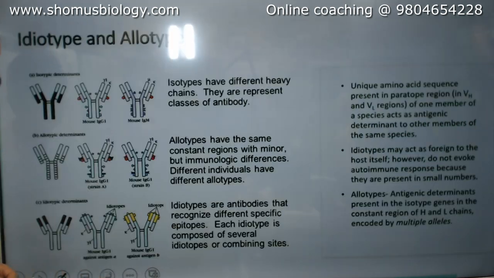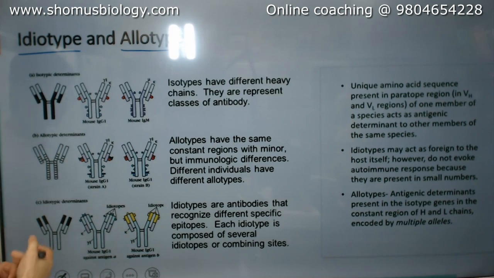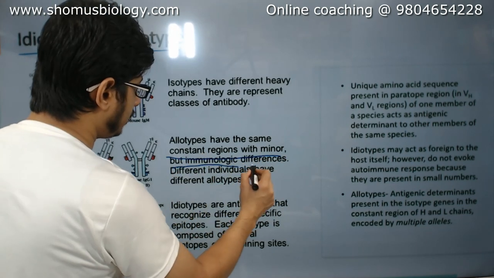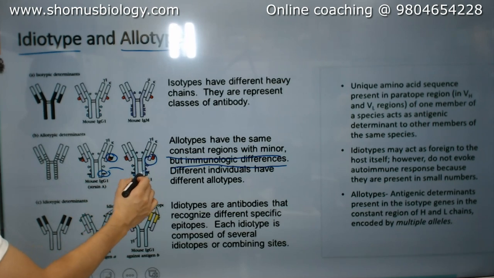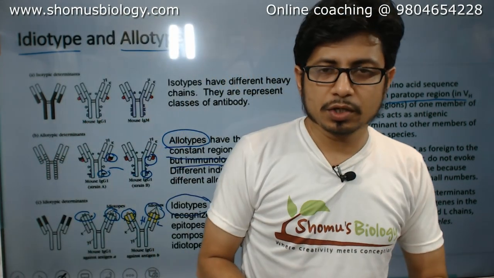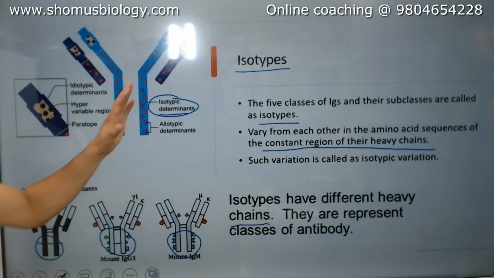Now the second terminology: idiotype and allotype. What is the difference between them? The allotypes have the same constant region with minor but immunologic differences. Different individuals have different allotypes. If you look at the allotype here, you can see they are almost similar in both cases, a very similar constant region, but with little minor differences between them. This is known as allotype. So on the broad scale we call them isotypes.